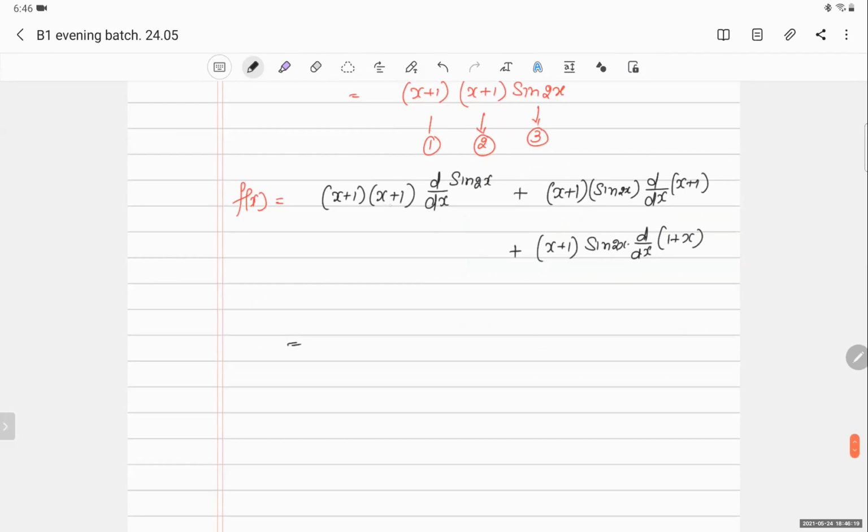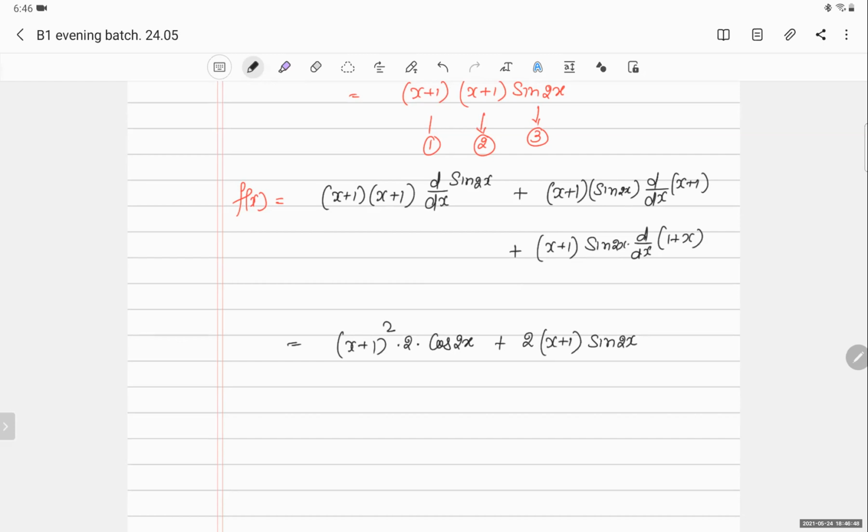Now tell me, x plus 1 will become (x plus 1) whole square. What is the derivative of sin 2x? Sin becomes cos, cos 2x. And what is the coefficient of x here? 2. Now these two terms are identical, so I can write 2 (x plus 1) sin 2x. What is the derivative of 1 plus x?